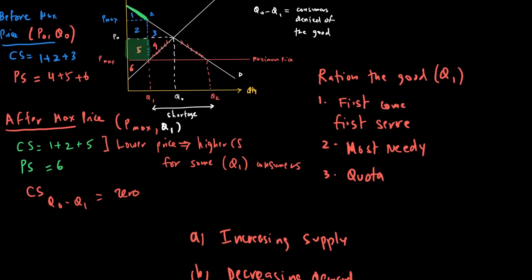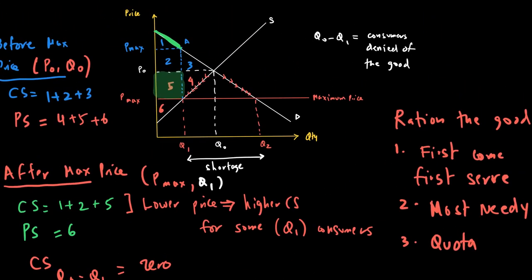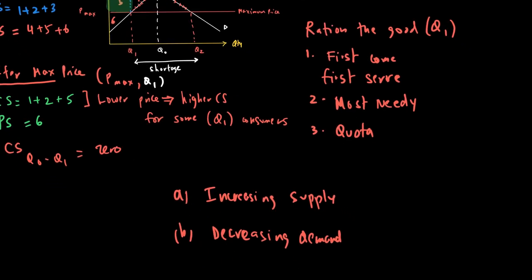Increasing supply would mean something like this to happen. If this is your supply curve S, and I make my supply curve to be like here, if the supply curve goes to the right and comes here, automatically P max becomes my market price. So by increasing supply, the government can actually make the price go down. How can we increase supply?